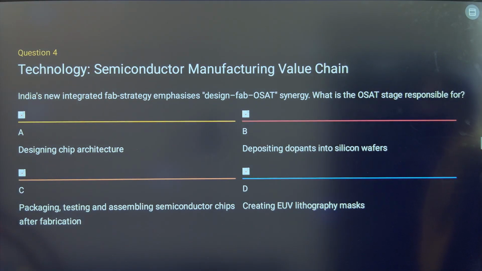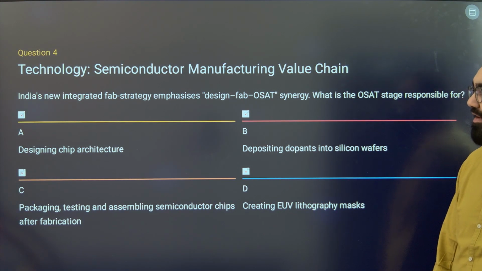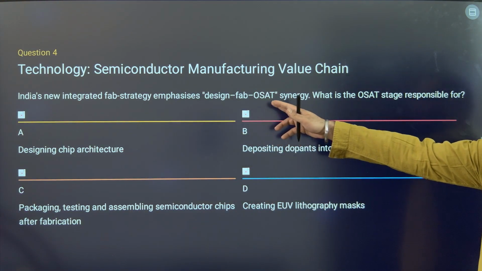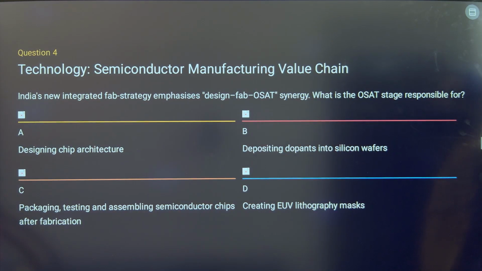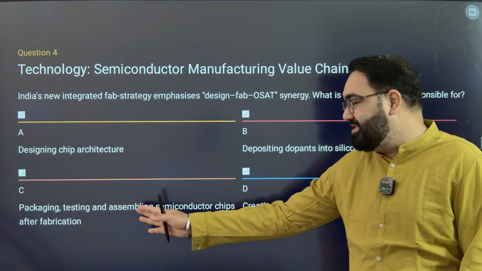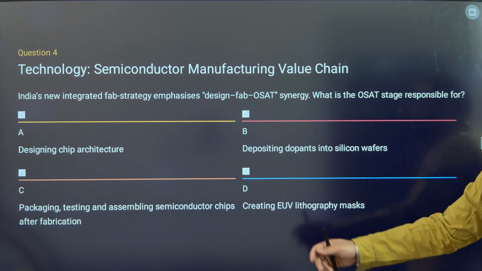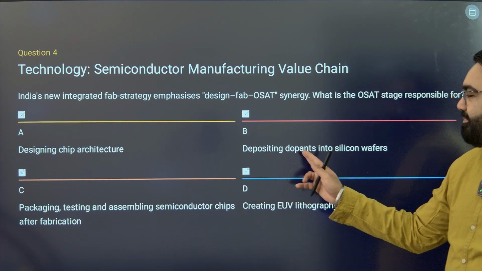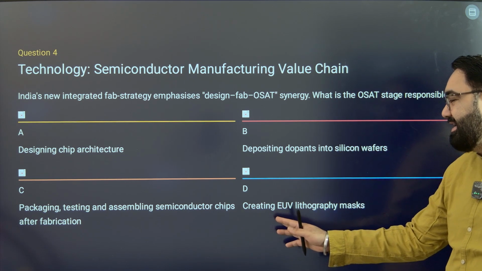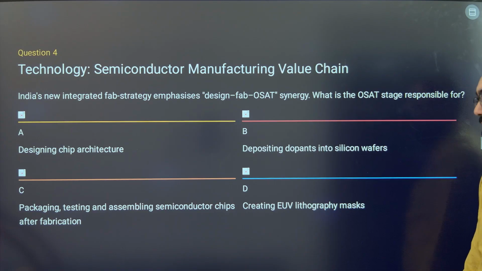Next, question number 4. India's new integrated FAB strategy, FAB is fabrication, emphasizes design, FAB, OSAT synergy. What is the OSAT stage responsible for? Is it responsible for designing the chip architecture? Is it for packaging, testing and assembling semiconductor chips after fabrication? Is it depositing dopants into silicon wafers? Or is it creating EUV lithography masks?